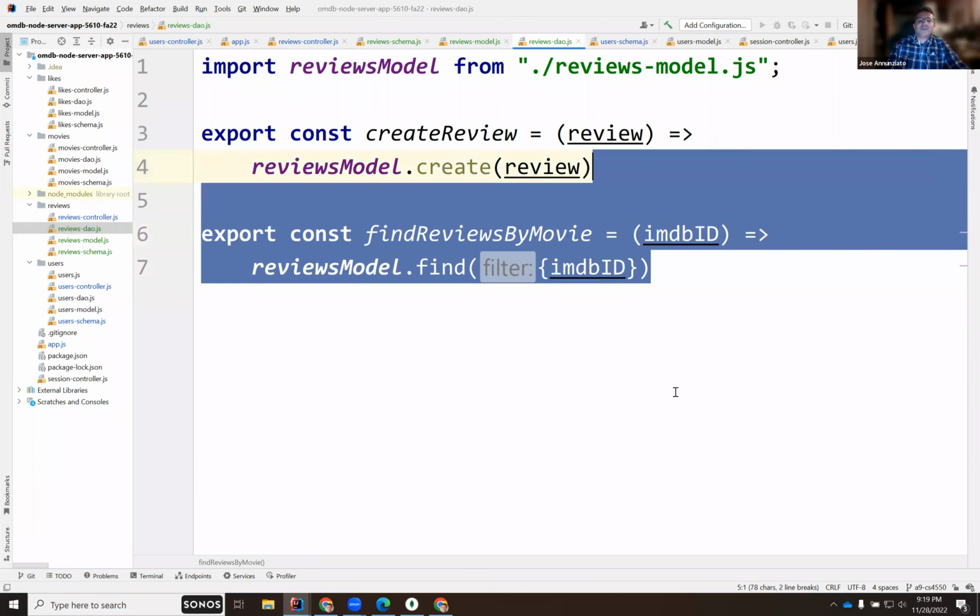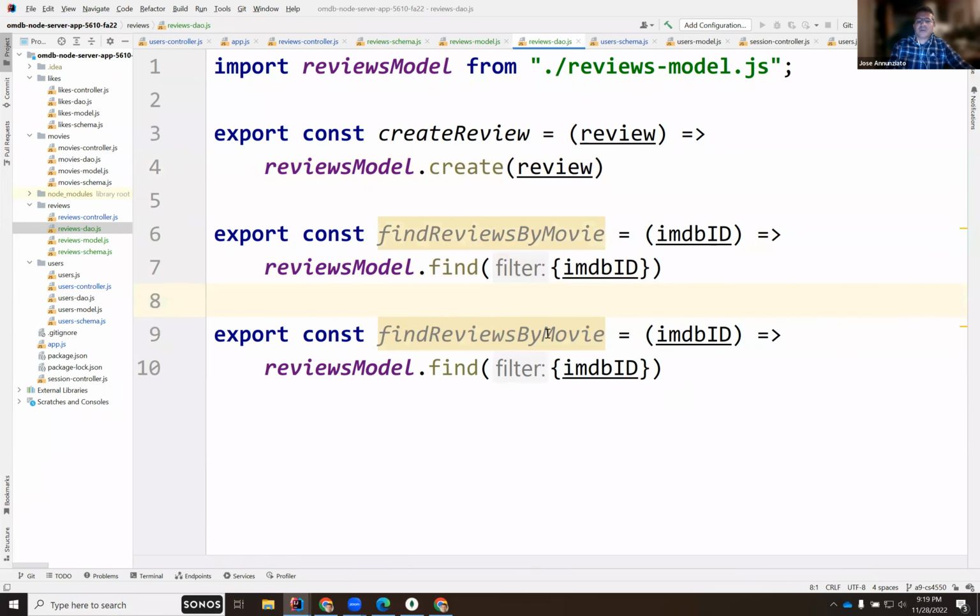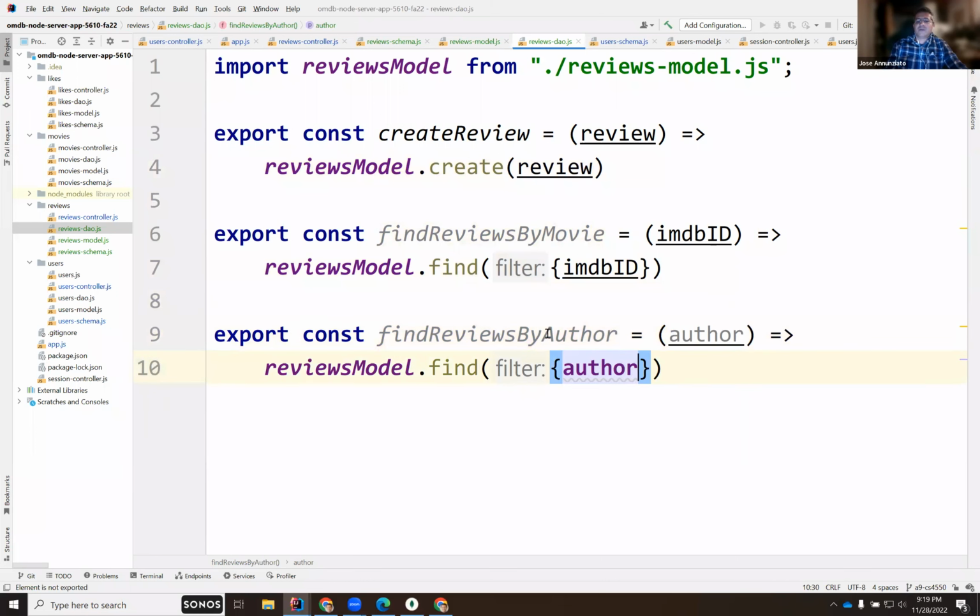I should also be able to retrieve it by the user, so by user or by author. You will send me the author ID, so this will be an ID, and I will be able to retrieve that.